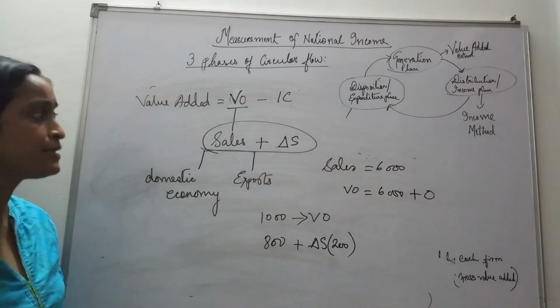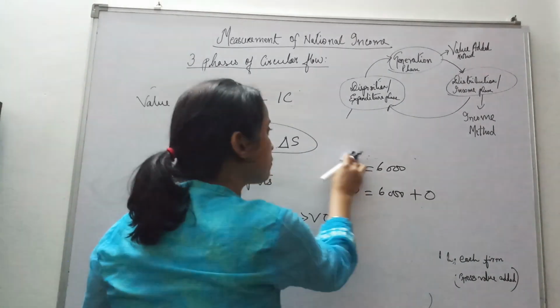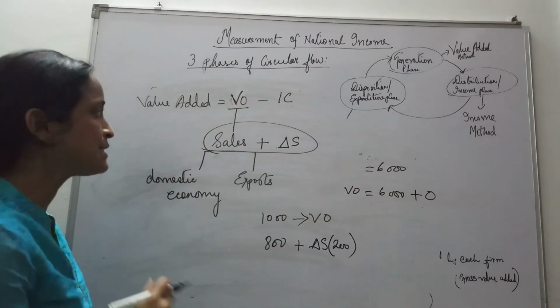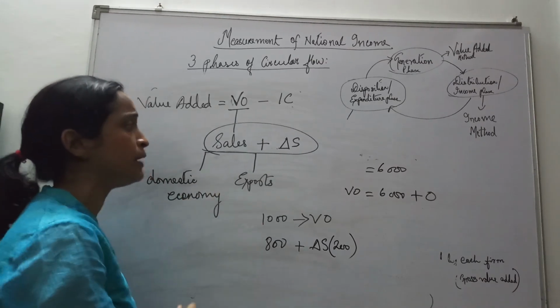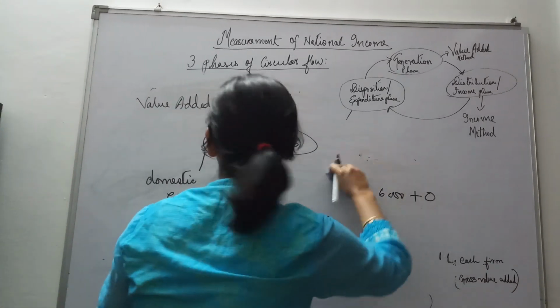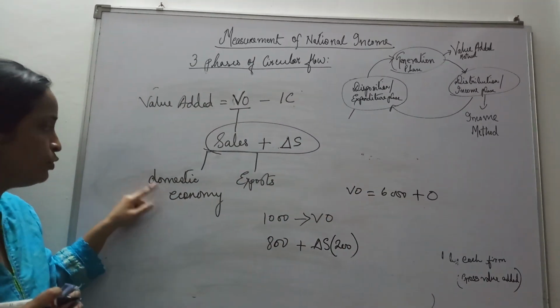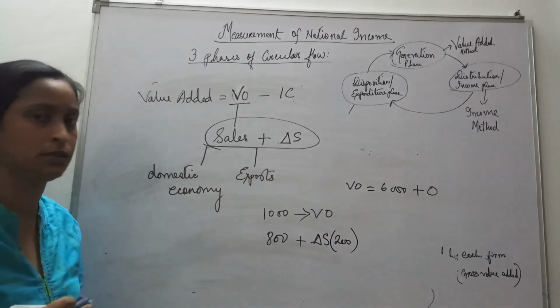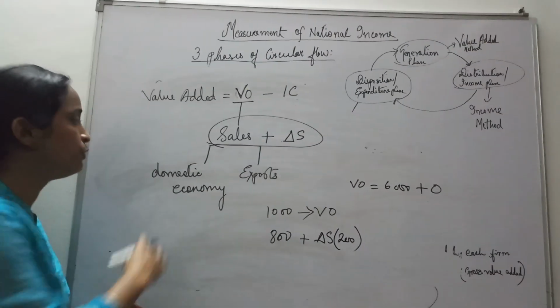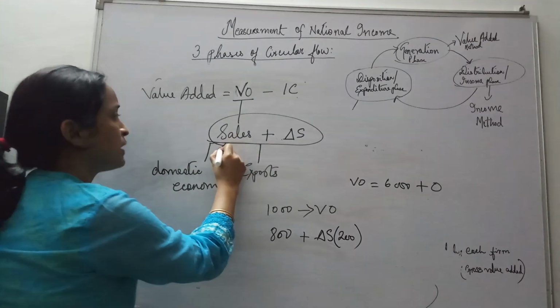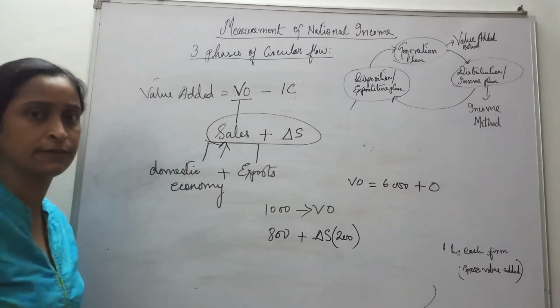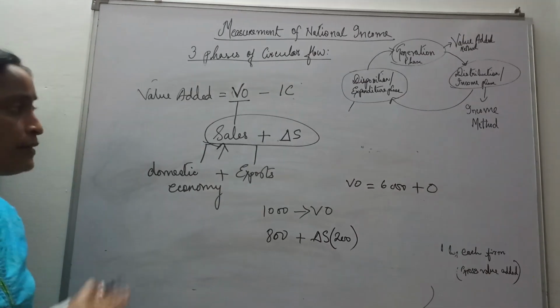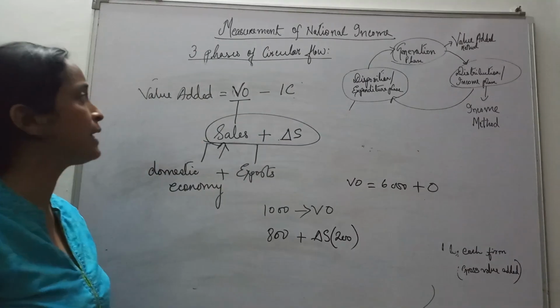Alright. Sometimes in your question, sales are not mentioned, but rather it is given in this way: goods and services sold in the domestic economy, goods and services exported. So what will we do? We will take this plus this, and that becomes our sales. Alright, so in this way you have to be very careful.